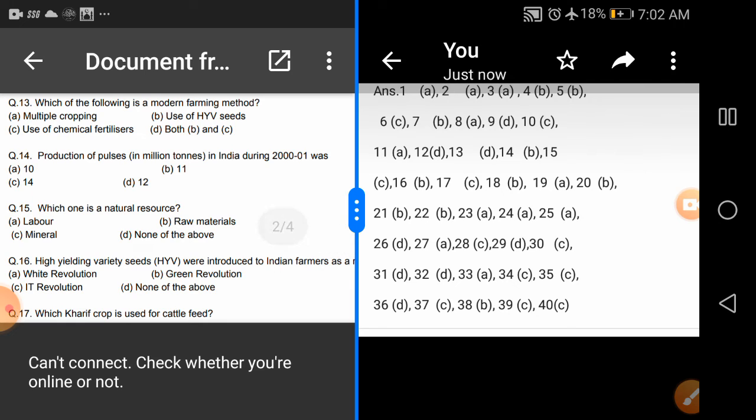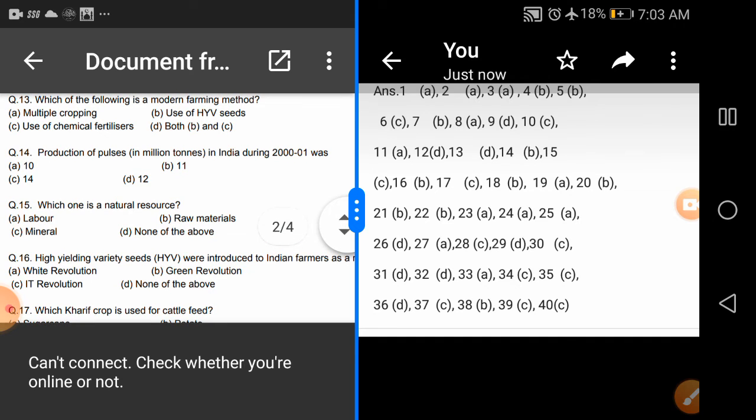Question number 13 is asking which of the following is a modern farming method? The options are multiple cropping, use of HYV seeds, use of chemical fertilizers, and D, both B and C. So in answer number 13, option D is correct. HYV seeds and chemical fertilizers are signs of modern farming. Multiple cropping is not modern farming because before the launch of HYV seeds, fertilizers, insecticides, pesticides, and modern farm machineries, people were already doing multiple cropping.